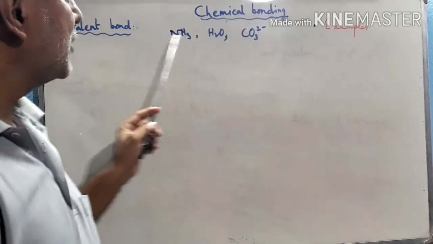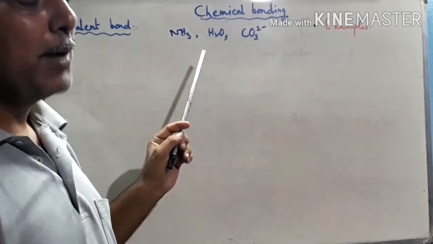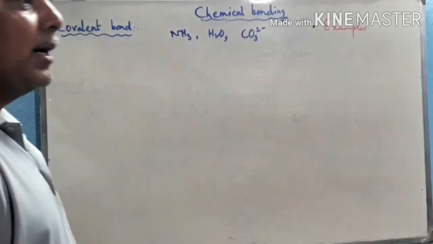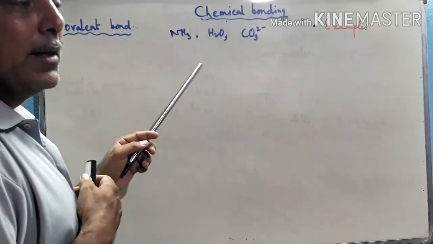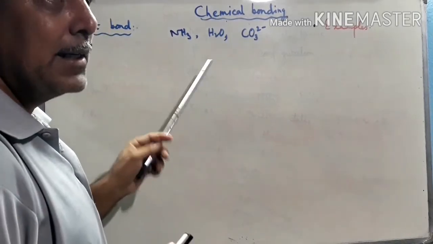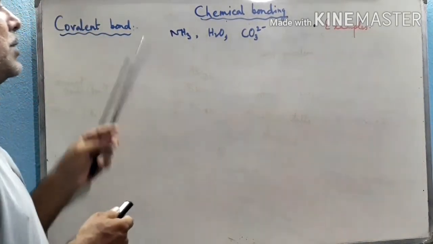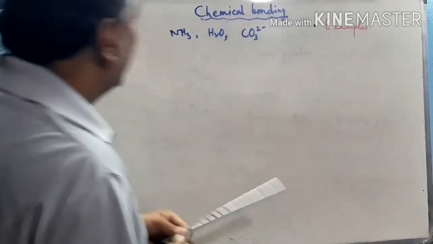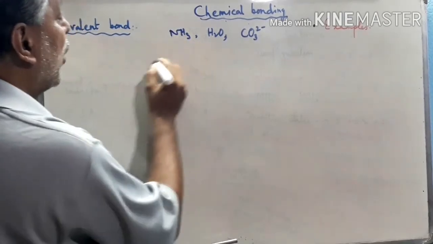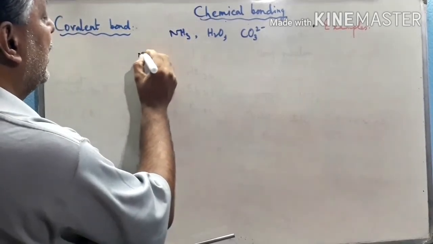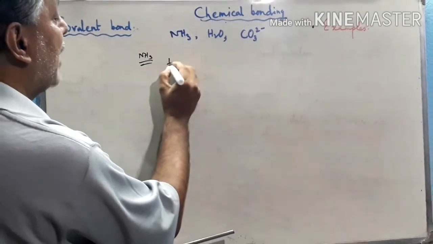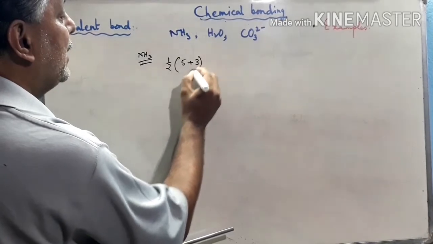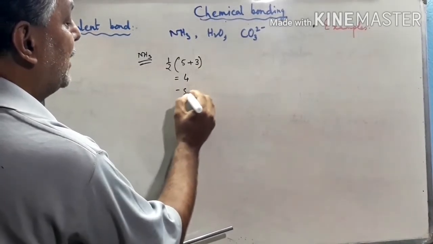Now there are some species for which we have to find the hybridization state of the central atom. First, ammonia. In ammonia the central atom is nitrogen, and its valence is 3, while the valence of hydrogen is 1. Nitrogen belongs to group 15, with 5 electrons in the valence shell, plus 3, so it is 4, that means sp3.